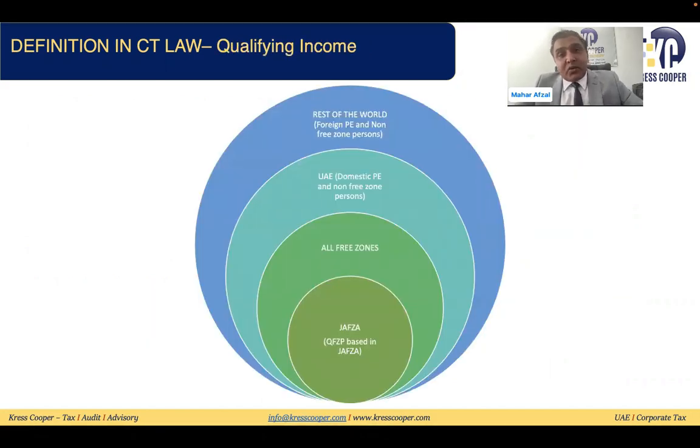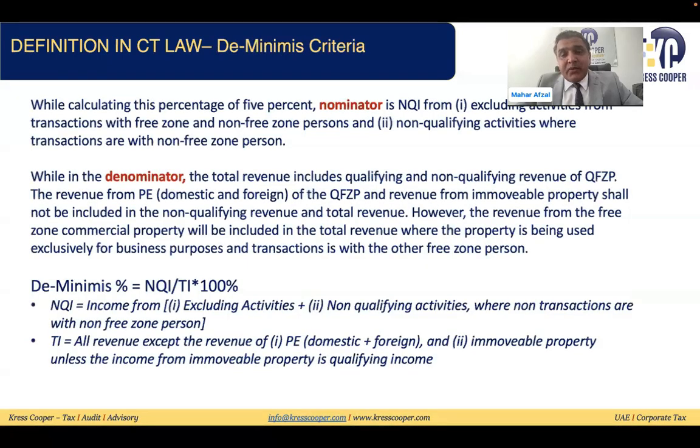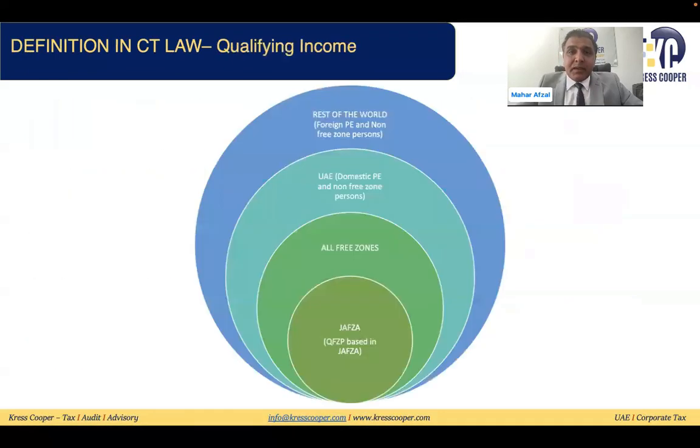We are discussing the qualifying income. In the qualifying income, as given in a previous slide: excluding activities, qualifying activities, domestic PE, foreign PE, immovable property. We will discuss all these things one by one. So in the qualifying income, look into this diagram. If one person is based in the free zone, this is where the person can do the transactions. If one body is in the free zone, they can have a transaction with the same free zone, with the other free zone, or the rest of the world. In the rest of the world, there are two further categories, the UAE and out of the UAE.